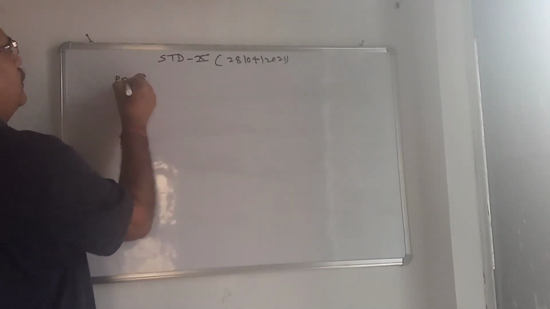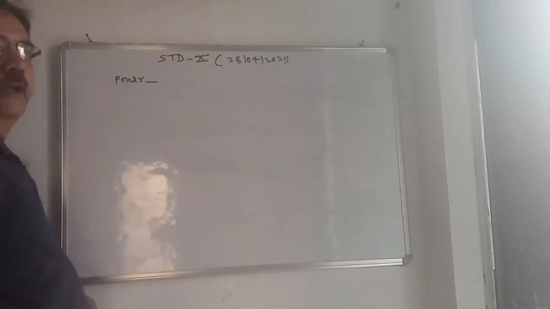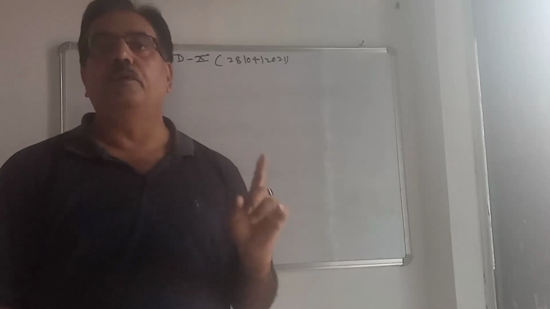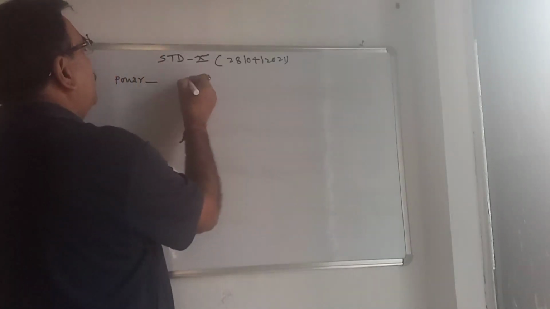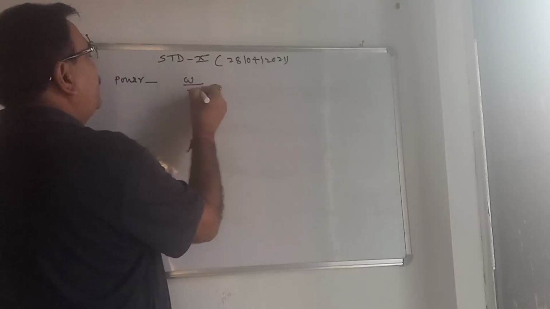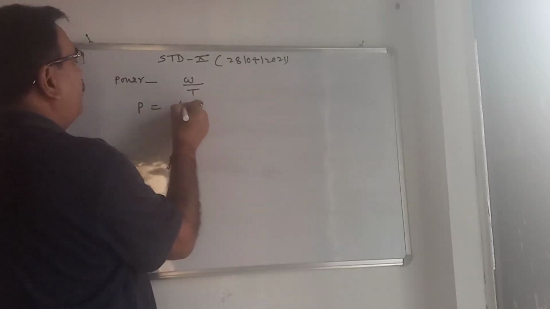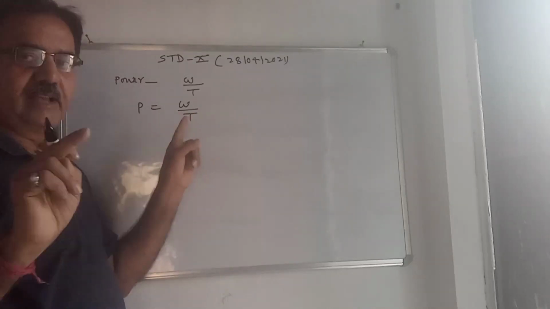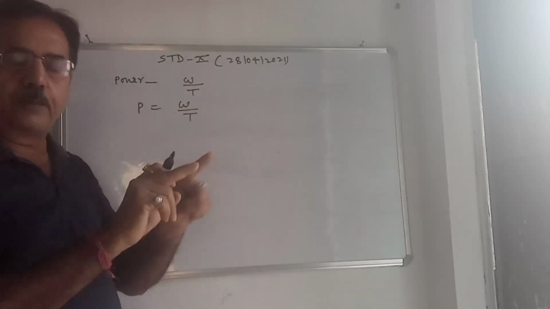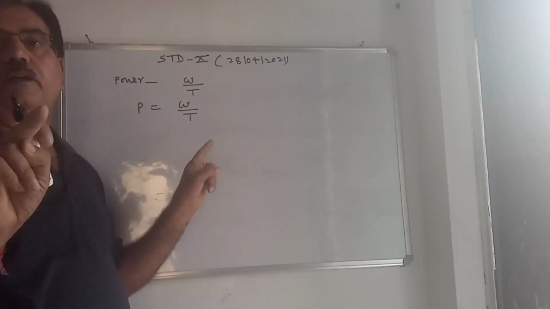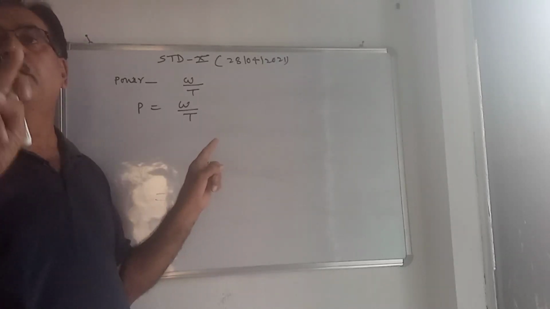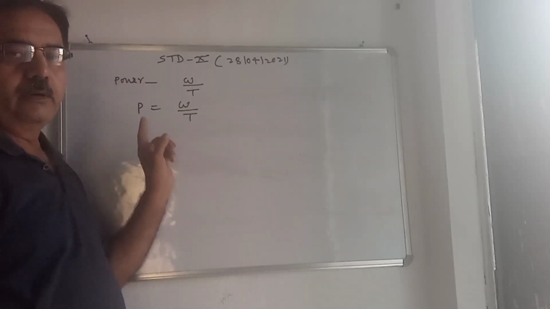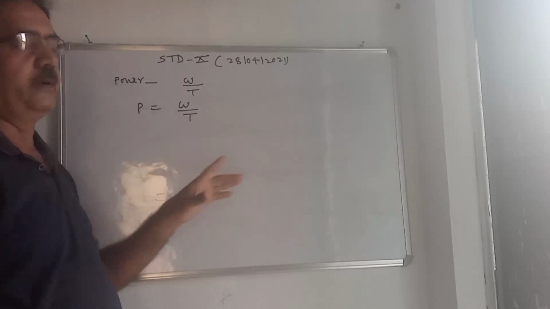What is power? Rate of doing work is known as power. So P is equal to W by T is known as power. Wherever in science the word rate is coming, it means you have to divide. So what is the definition? Rate of doing work means work will be divided by time. So this is the definition of power.